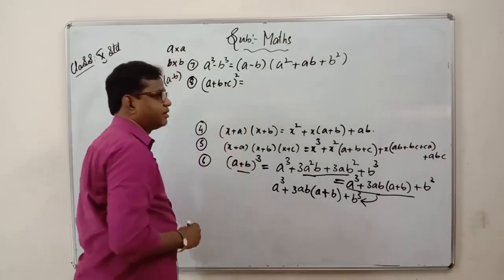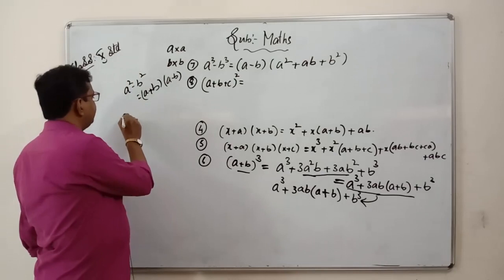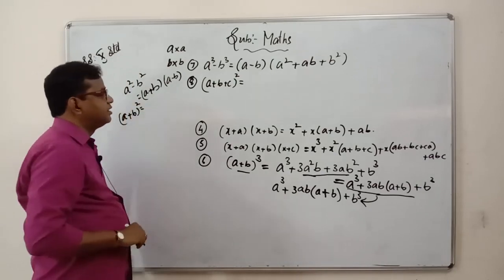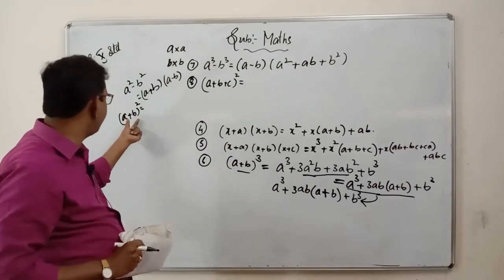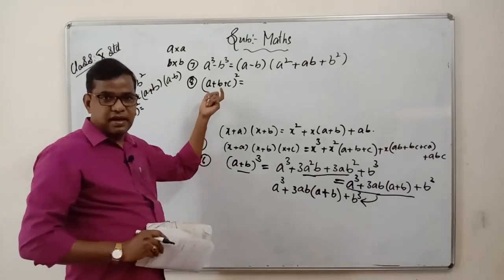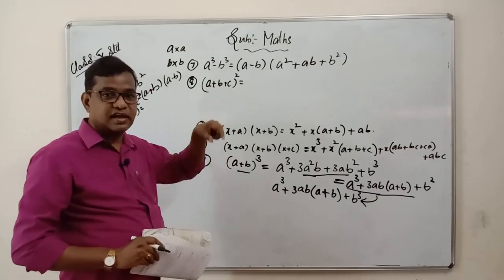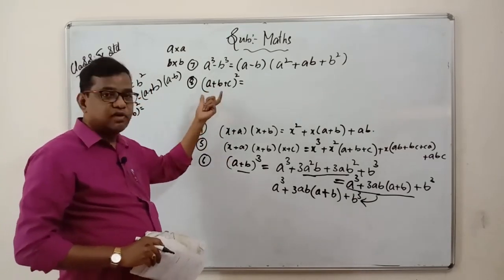So this is a simple one. In the second formula, if you remember, you wrote (a plus b) whole square, but there we have only 2 terms, that is a plus b. But here we have 3 terms. I think you have studied this in 9th standard, but they will not go deep in 9th standard according to the NCERT syllabus, because these problems you will find only in 10th standard.